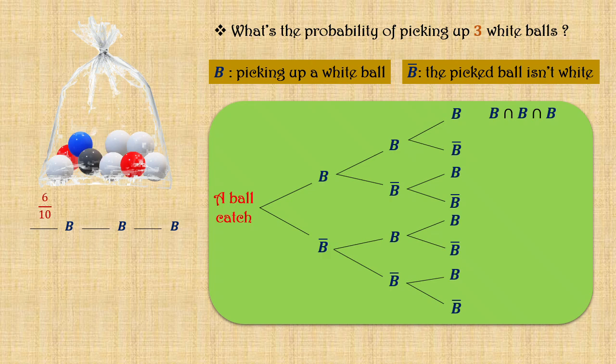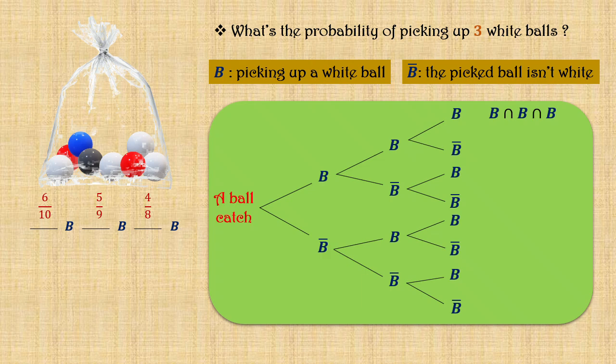After our first catch, assuming that we took a white ball, as we're not putting it back into the bag, we would have 9 balls left in our bag among which 5 are white, hence the probability for the event B to happen, for the second picked ball, would be equal to the number of possibilities to get a white ball that equals 5, over the number of all possible outcomes that equals 9. And now, for our third picked ball, assuming that we have previously picked a white ball from the 9 balls we had in our bag, we would be left with 8 balls among which 4 are of white color, so the probability for the event B to happen, for our third picked ball, would be equal to the number of possibilities to get a white ball once again, which equals, this time, 4, over the number of all the possible outcomes that equals 8.